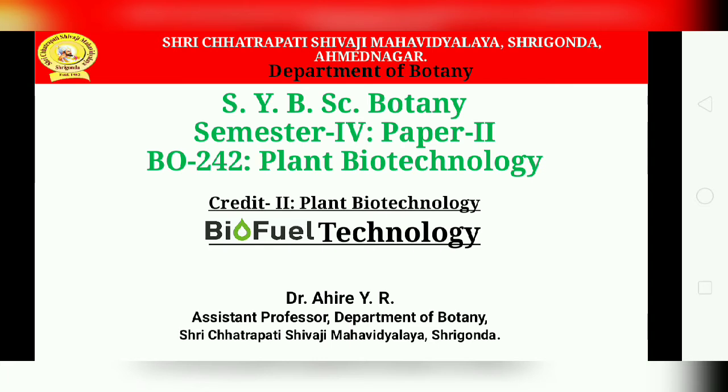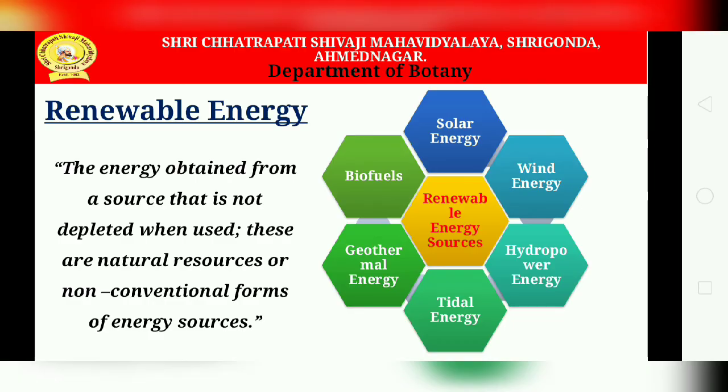So generally all the currently available energy sources fall into two categories. Okay, that is renewable and non-renewable energy sources. So the renewable sources, according to the definition, are the energy obtained from a source that is not depleted when used.